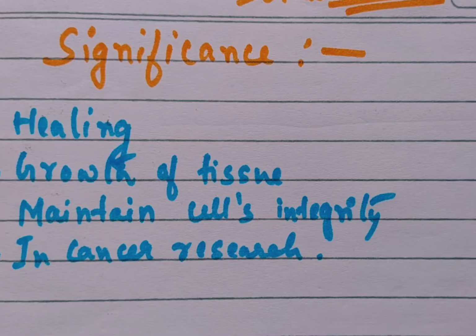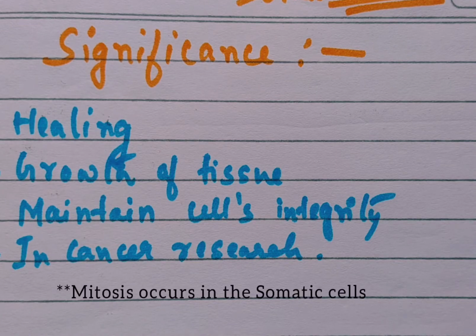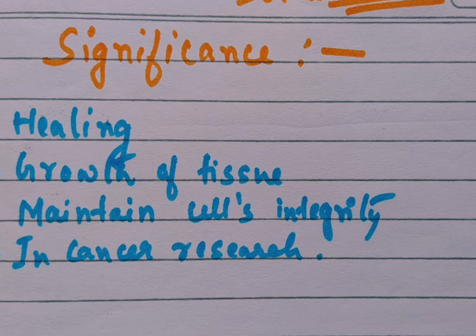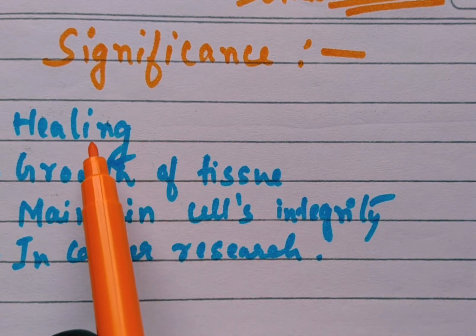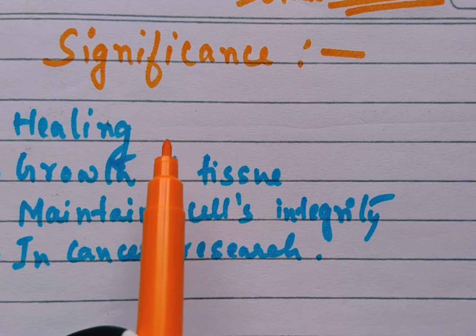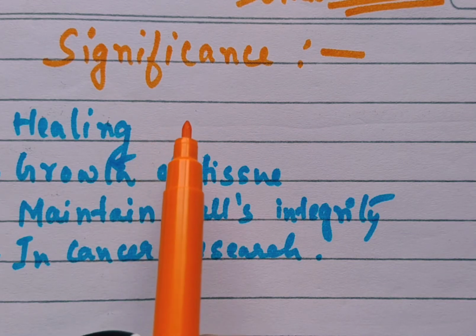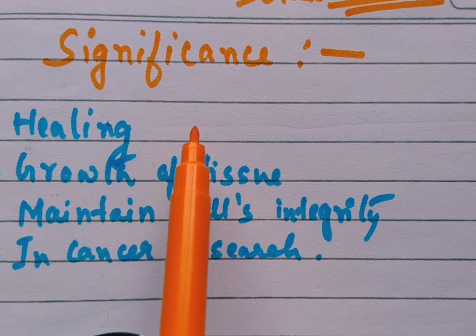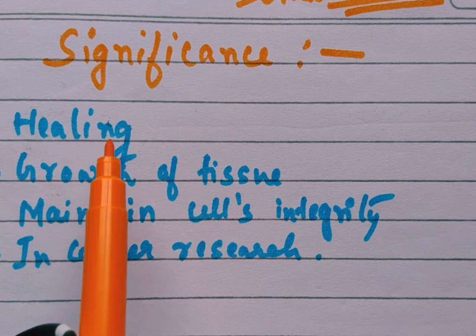So now where does the process of mitosis take place? Mitosis takes place in each and every body cell of our body, or we can also say the somatic cells of our body. And what is the importance of mitosis? Why does it have to take place? It is essential in the healing of our body. Like if we have a cut, we will see that after a few days the wound will be healed. How is it so? It is because the cells which are nearby this portion will undergo cell division and in turn will heal the portion.